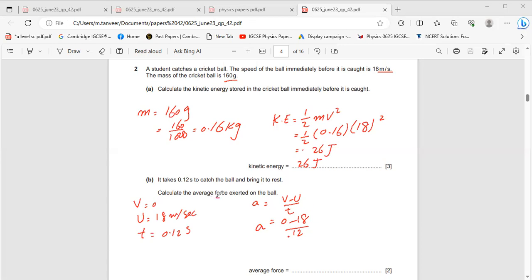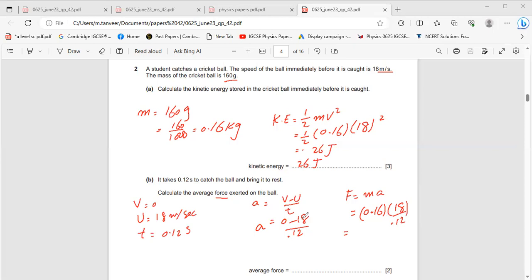Calculate the average force. That's very simple. You have to use the formula from the second law of motion: F equals ma. The mass of the ball is given in the question, that is 0.16. Acceleration you have calculated, 18 divided by 0.12. You can use a negative sign; if you don't, it just shows the velocity is decreasing.